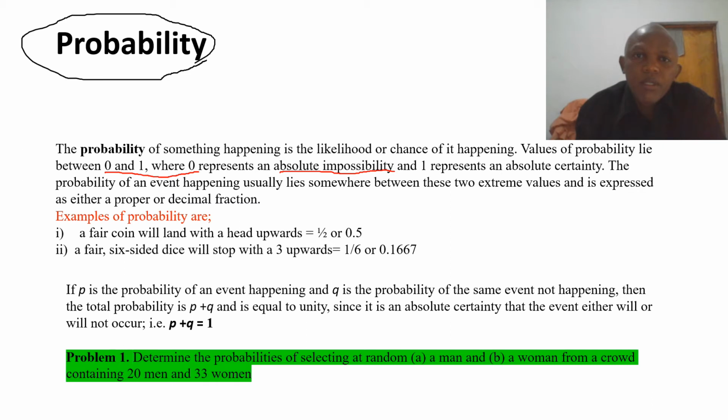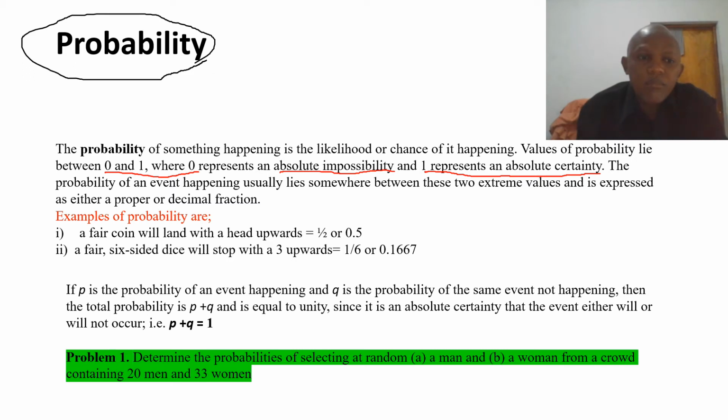So if I'm so certain that nothing is going to happen, then the probability is 0. If I'm so certain that something is going to happen, then the probability is 1. So 1 represents an absolute certainty. The values of probability therefore range between these extreme values, 0 and 1.